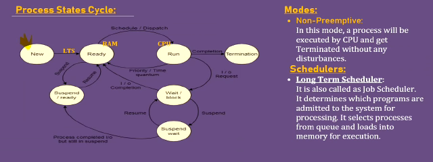Let's take an example. When we write a C program, that program will be stored in secondary memory. That means it is the starting stage of the process execution. And next, coming to ready state. Initially, the programs or applications or processes are stored in secondary memory. The processes or programs should be taken out from the secondary memory and put into the RAM, random access memory. That action will be taken by the long-term scheduler. By using the long-term scheduler, the processes or programs which are in secondary memory will be taken to ready state for their execution.